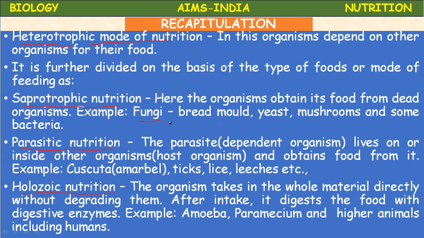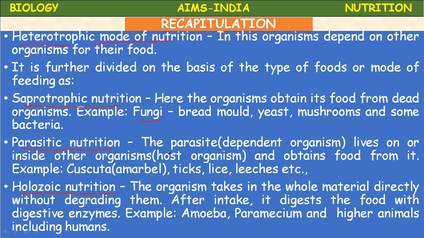Saprophytic means fungi, yeast, mushrooms and bacteria. Saprophytic is also called saprotrophic, whereas saprozoic refers to certain internal parasites like Entamoeba histolytica and some helminth parasites. They are saprozoic in nutrition. In these organisms, the digestive system will not be there, or if it is there, it is very simple.